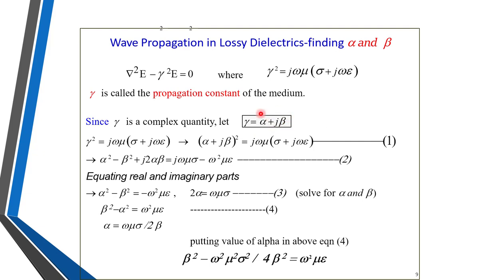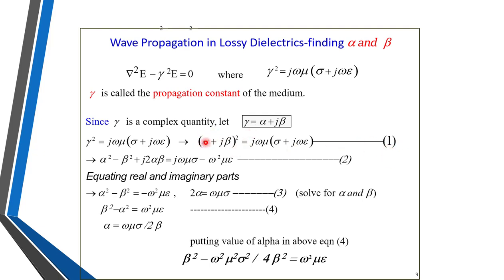Now let us take the square of both sides. Then we'll get gamma square is equal to alpha plus j beta bracket square. But gamma square is nothing but j omega mu in bracket sigma plus j omega epsilon. So that is equal to alpha plus j beta bracket square. That is equation number 1.